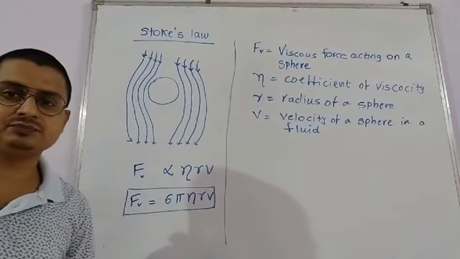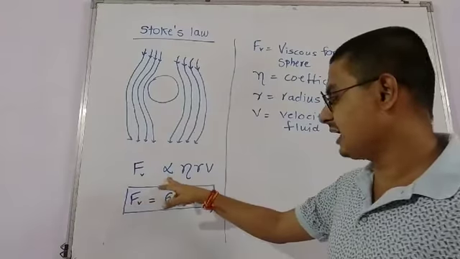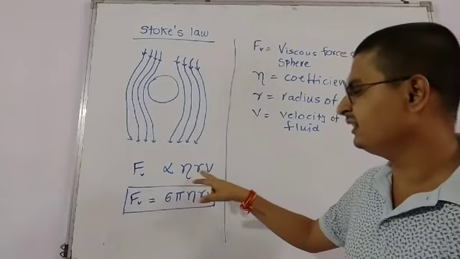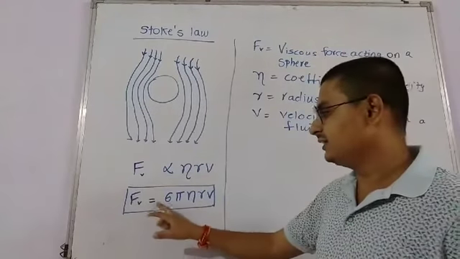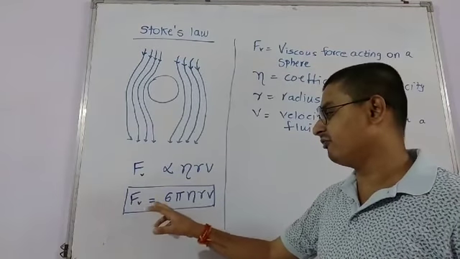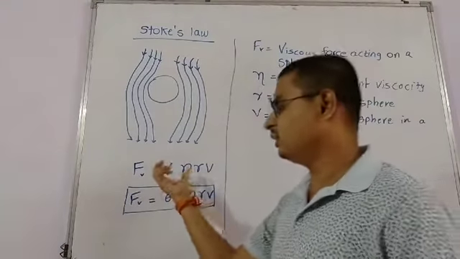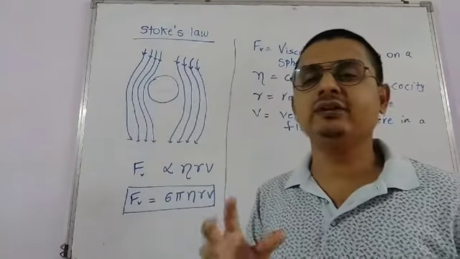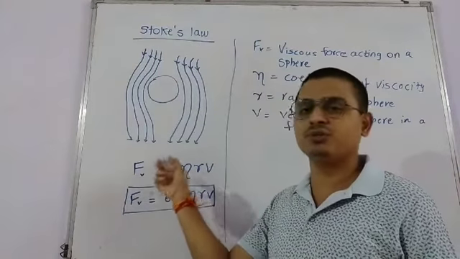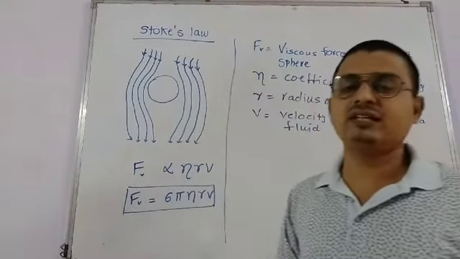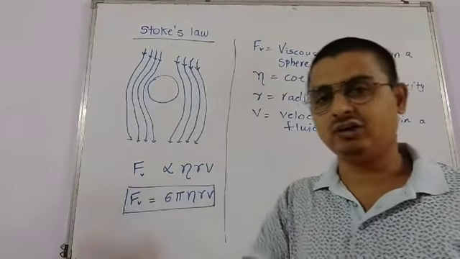That's it. So according to the formula, Fv is directly proportional to η r v, and this is equivalent to Fv = 6πηrv. When we solve this relation empirically, we get the constant of proportionality as 6π. That's why Fv is equal to 6πηrv.